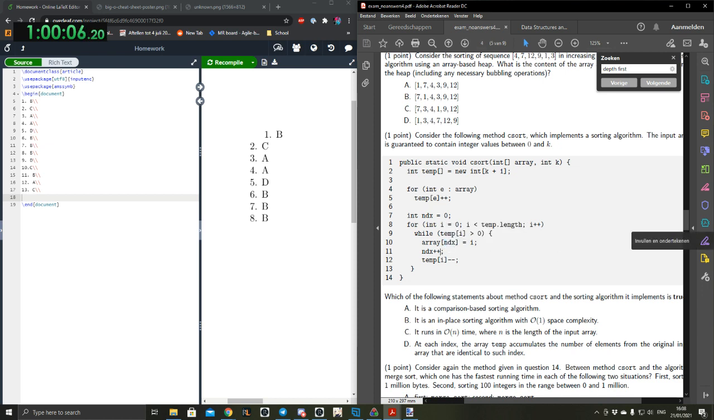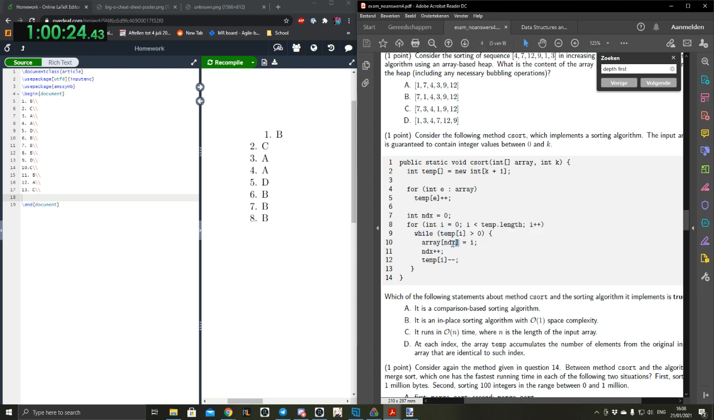And we already know the total amount that ndx will reach is the total amount of integers in the original array. However, if we didn't know that, then this would eventually just throw an array out of bounds exception.